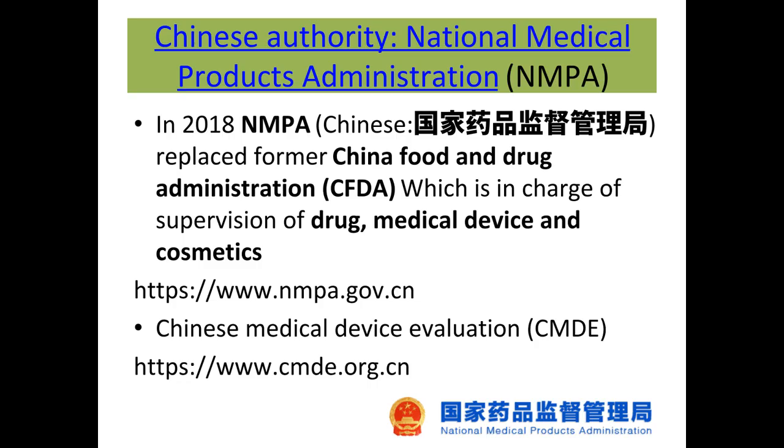If you want to completely follow up on the regulation of medical devices and IVDs in China, bookmark the link for the Chinese Medical Device Evaluation, CMDE. CMDE performs technical evaluations and drafts medical device regulations. Its role is quite similar to the Center for Devices and Radiological Health, CDRH, at the FDA.